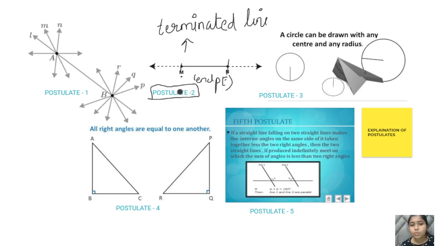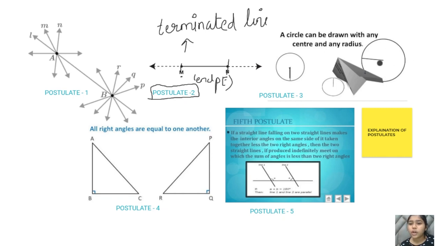Okay, let's now move forward with postulate number 3. So postulate number 3 was that any circle could be drawn from any point and with any specific radius. So like you can see, there are 3 circles shown in this picture, and all 3 circles are of different radius. This is of moderate radius, this is of comparatively larger radius, this is of comparatively smaller radius.